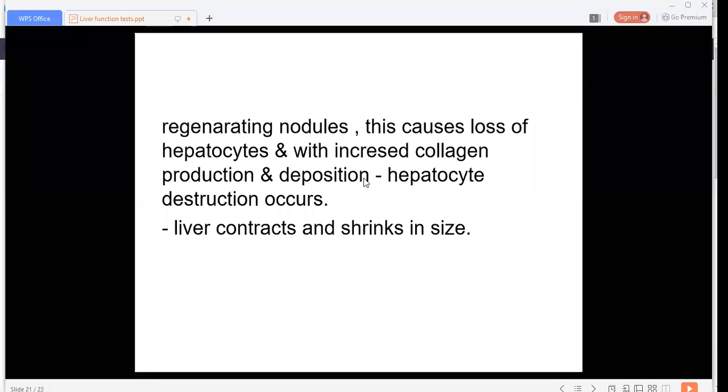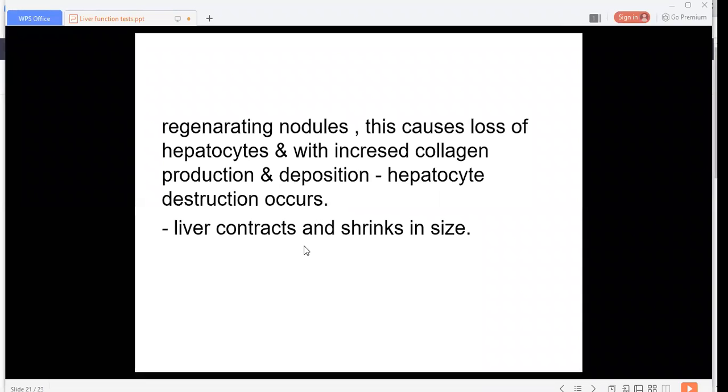How does this destruction occur? Whenever there is excessive collagen production and matrix formation, tissue anoxia occurs, and destruction of the hepatocyte occurs. Okay, and afterward there is disturbance in the carbohydrate metabolism that we have discussed earlier. So this is all about the pathogenesis of alcoholic cirrhosis.